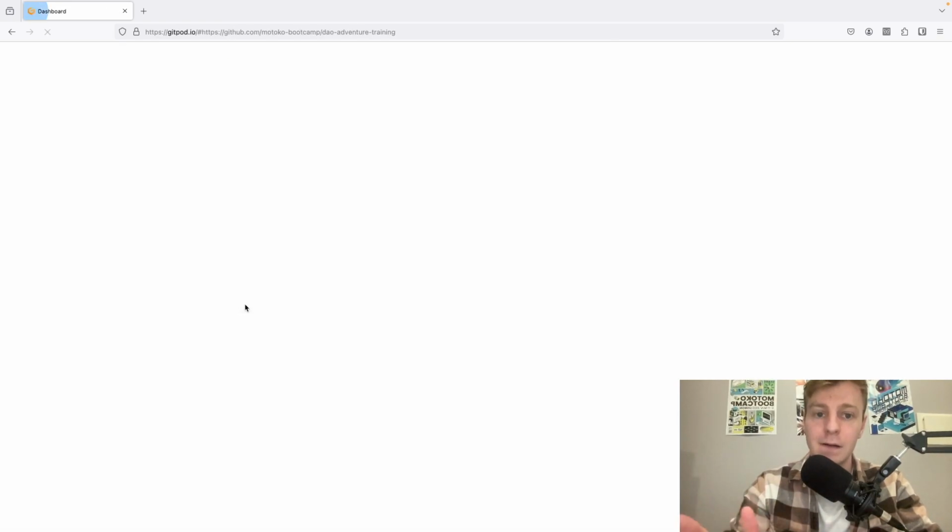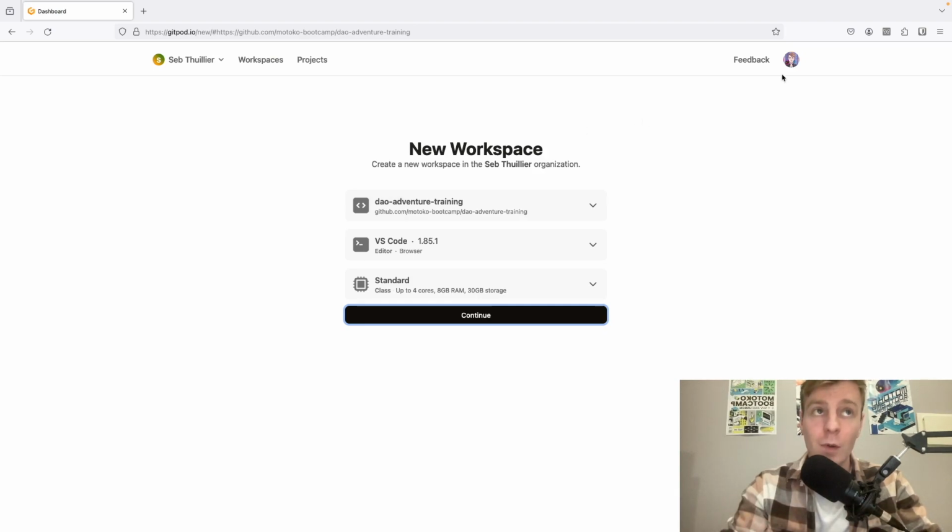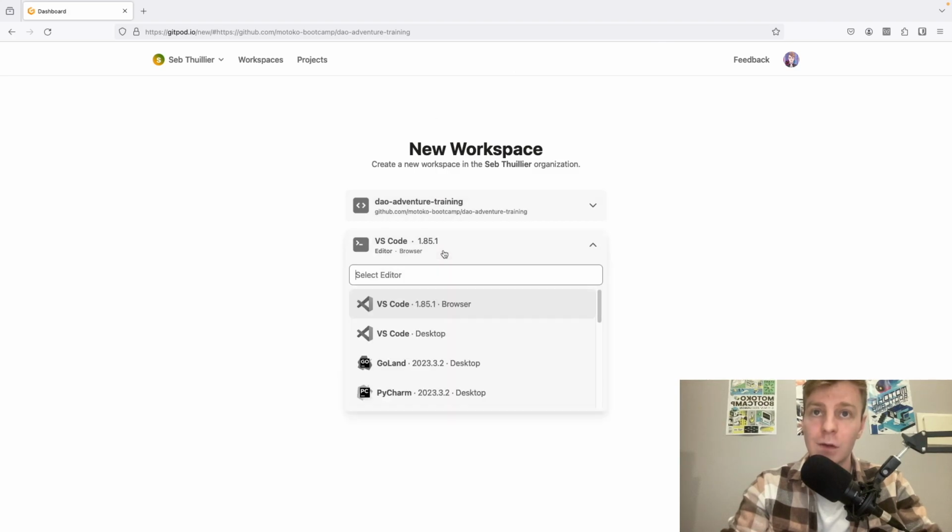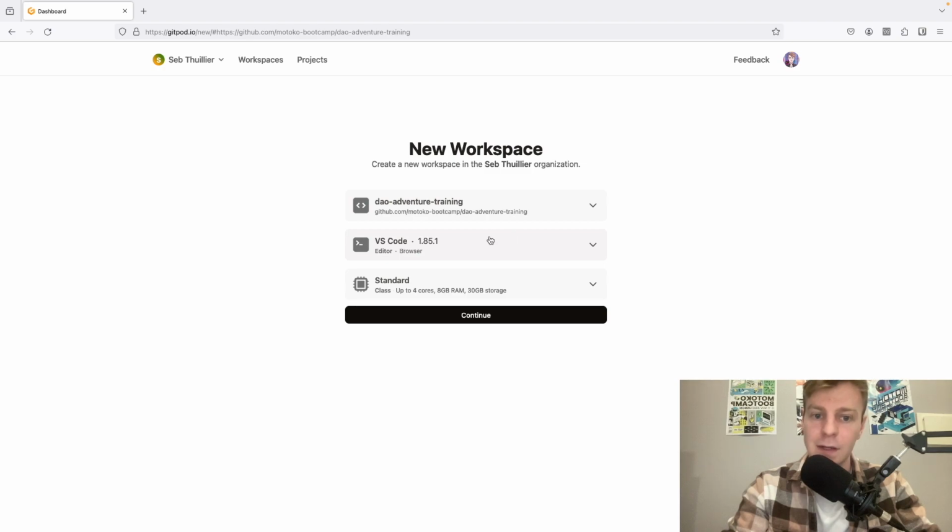So I'll just click here and it will open this page. I'm already logged in with my GitHub account. If you don't have a GitHub account, you can create one in a few minutes. It's very fast and very easy. And so, this is the repository that we are opening. We are using VS Code, so you can select a few environments. I really like VS Code. I think it's the best in the list.